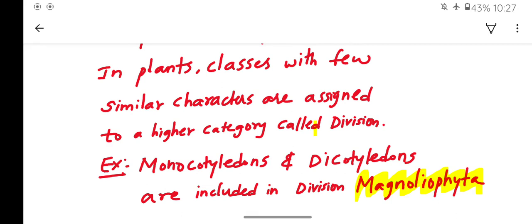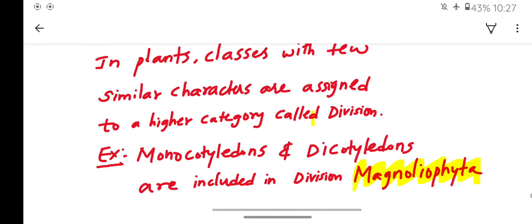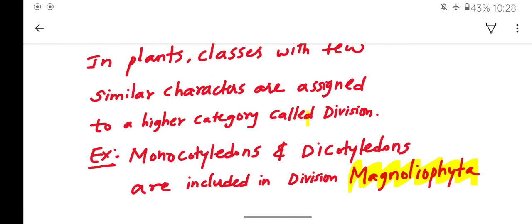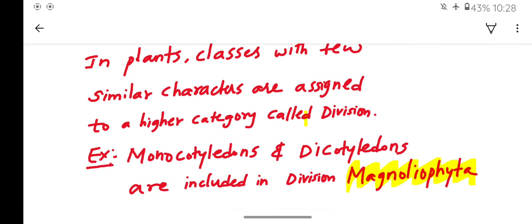For example, monocotyledons and dicotyledons are two different classes. They are included under the division Magnoliophyta. Magnoliophyta, in the sense they are tracheophytes, they are having the vascular tissues. So monocotyledons and dicotyledons are included in division Magnoliophyta.